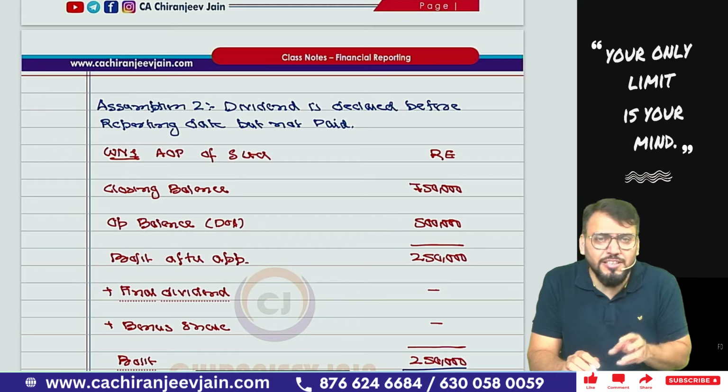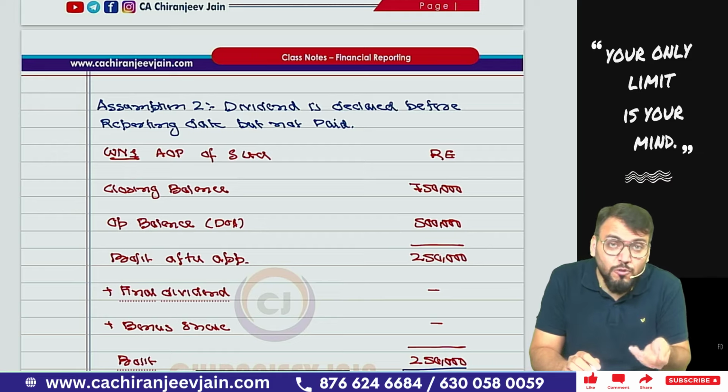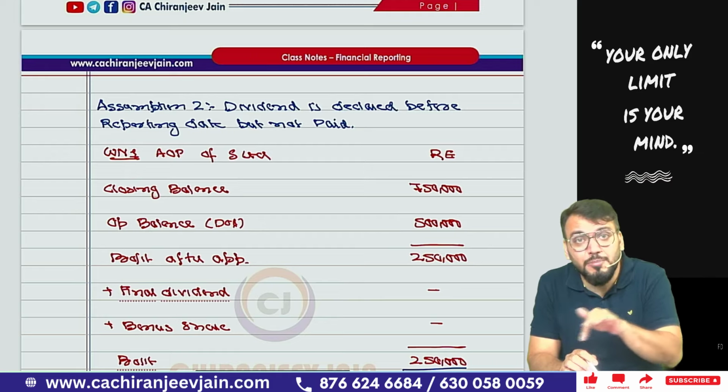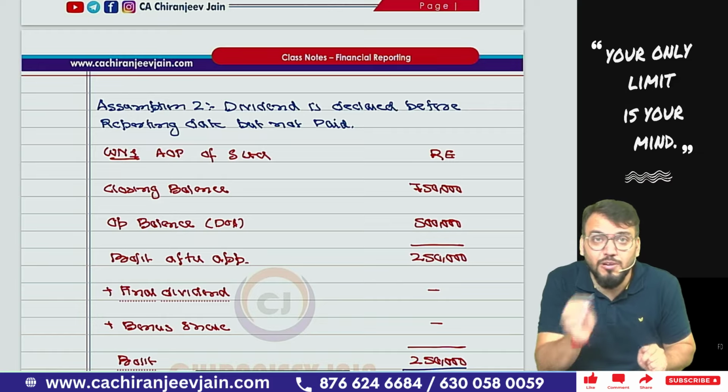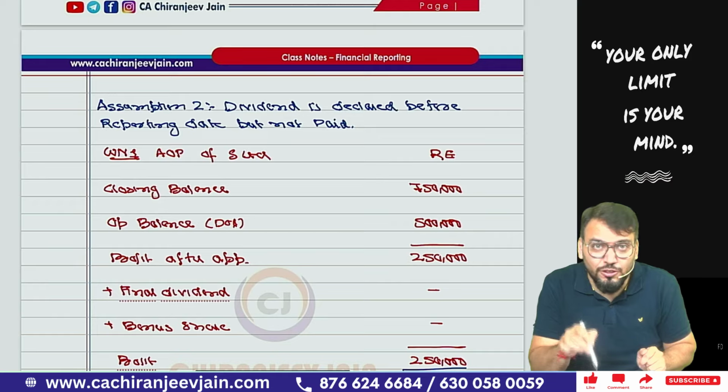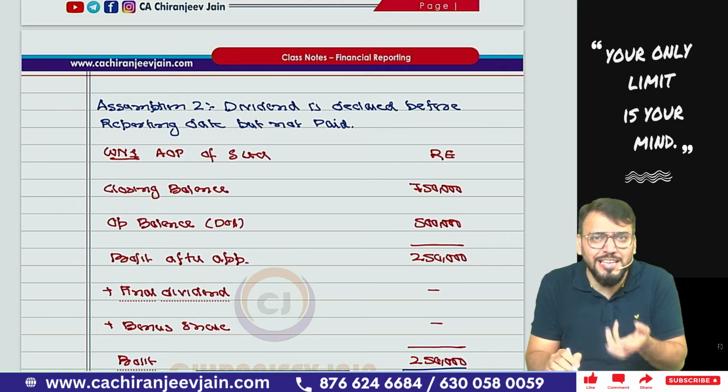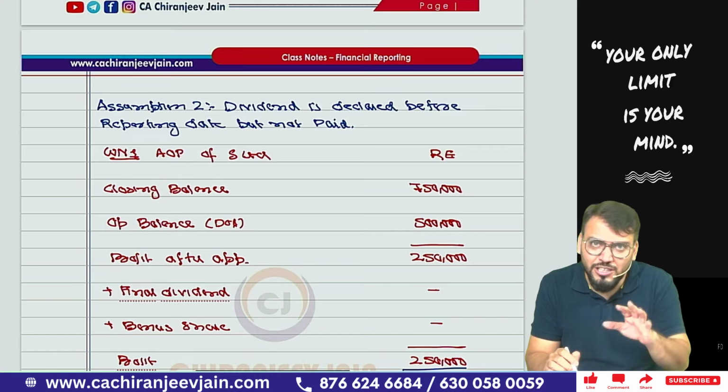Simple, just try to understand what I am saying. In your exam question there may be a point that dividend is declared before reporting date but the amount is not paid. Then you can't apply assumption number 1. In that case you need to do as per assumption number 2 only. So better to do it. Why take risk from the examination point of view? It is also easy.